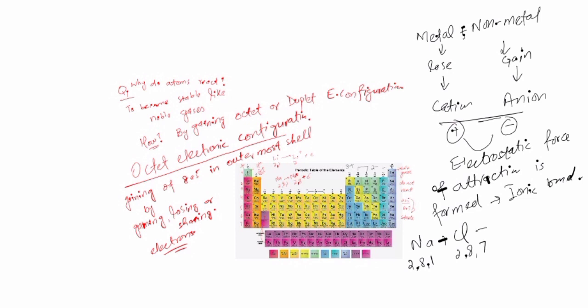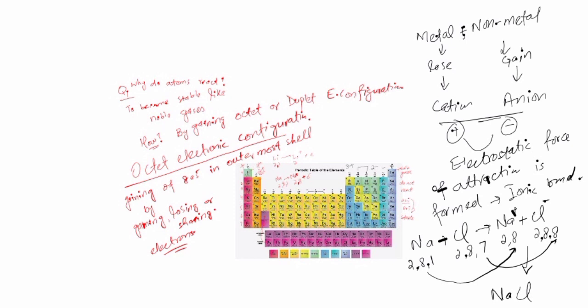What happens? Sodium loses one electron, it becomes Na plus, 2, 8. Octet is complete by losing the electron. And chlorine gains one electron, so it has a minus charge; 2, 8, 7 becomes 2, 8, 8. So now a force is developed between them, which is called ionic bond, NaCl, because they have plus and minus opposite charges.